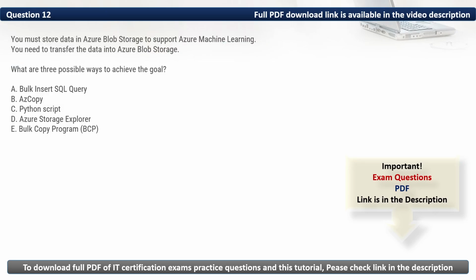Question 12. You must store data in Azure Blob Storage to support Azure Machine Learning. You need to transfer the data into Azure Blob Storage. What are three possible ways to achieve the goal?